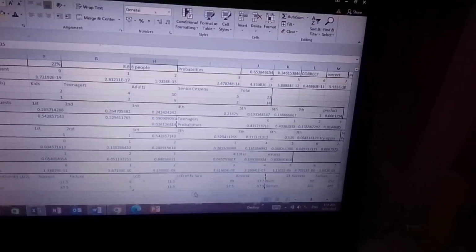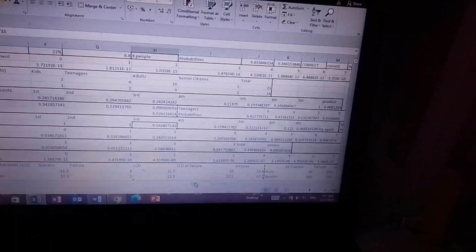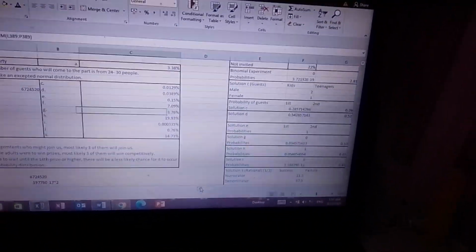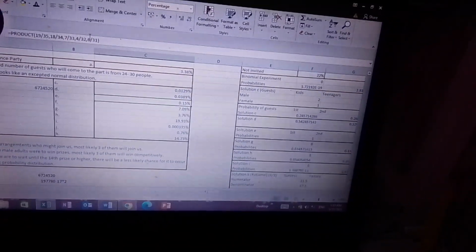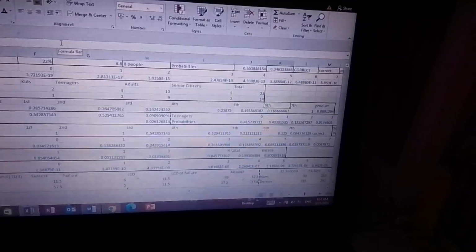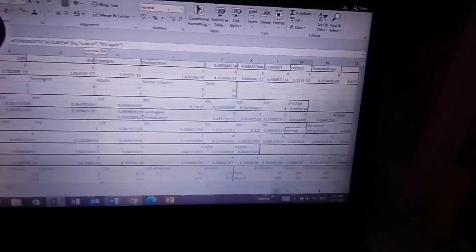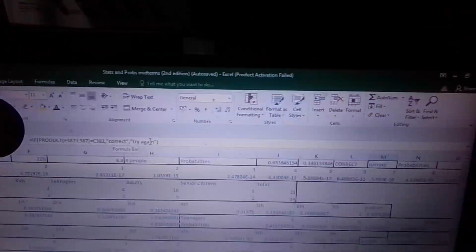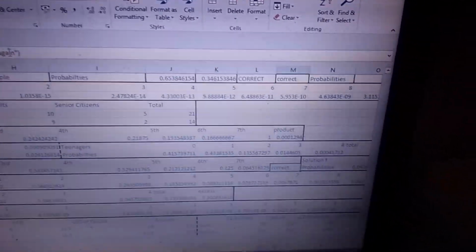Bakit try again? Gets ko na kasi, I said it's 6 over 31. So kailangan nating baguhin to 2. Yan. And that's 0.05%. And with that, we get correct. Kasi the if formula tells us if it's equivalent to our answer, it is correct. We type correct to verify it's true. Kung mali, we try again. Pero since we got it wrong, that's why it says try again. But now we got it right, so it's correct.